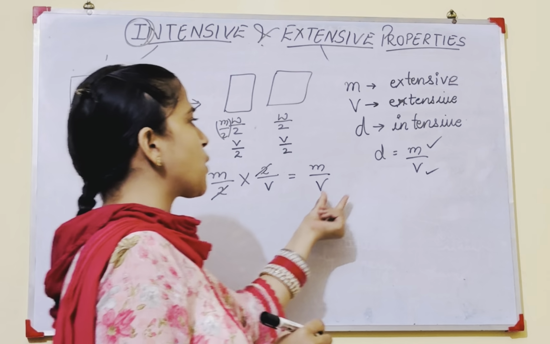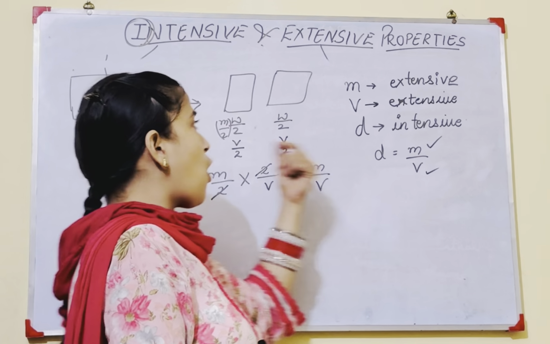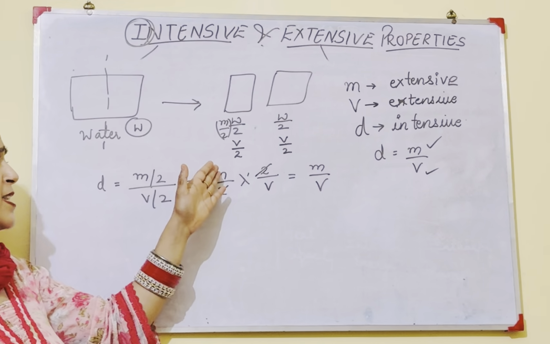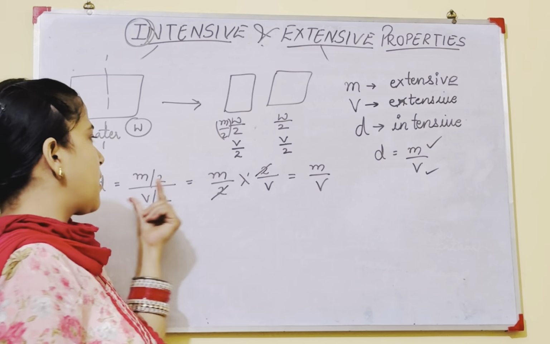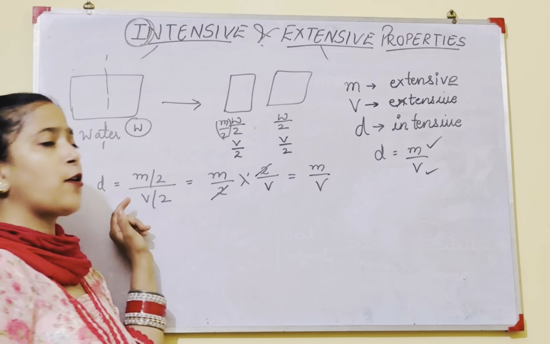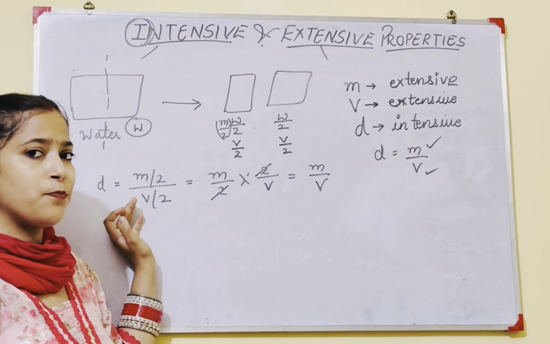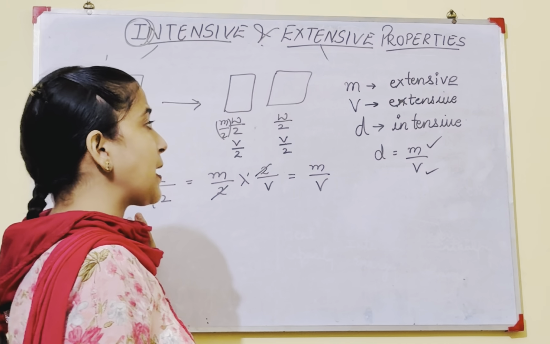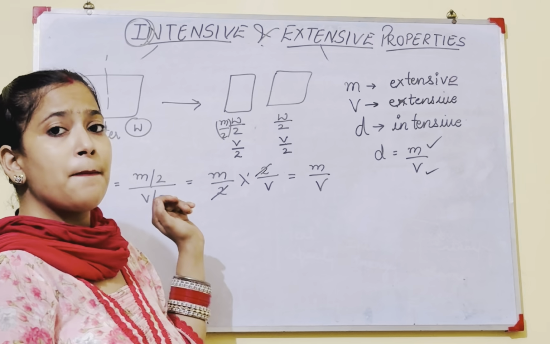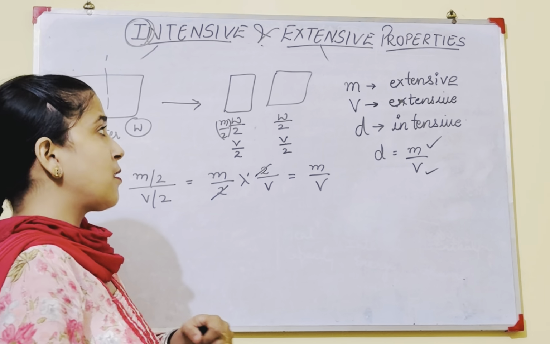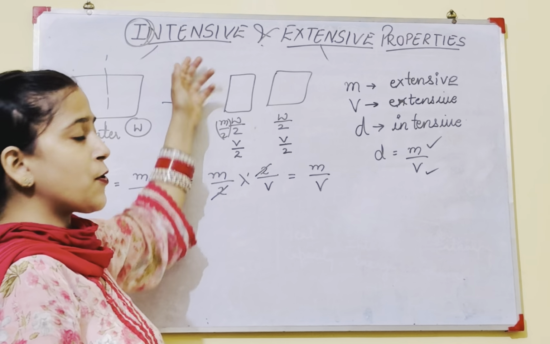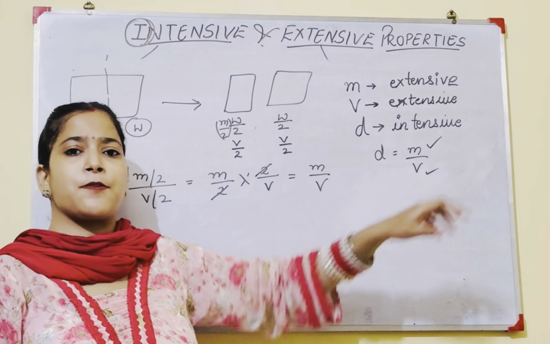Initially, density is equal to mass by volume. On changing mass and volume, density remains the same. That means density is independent of mass and volume. So, which property is independent of mass? Intensive property. So, density is an intensive property.